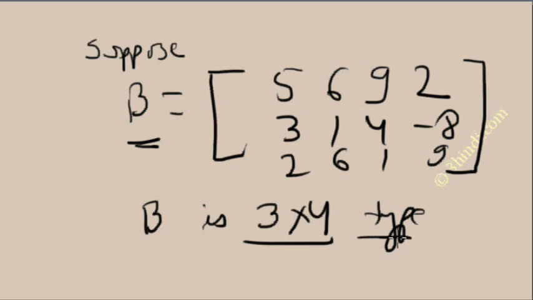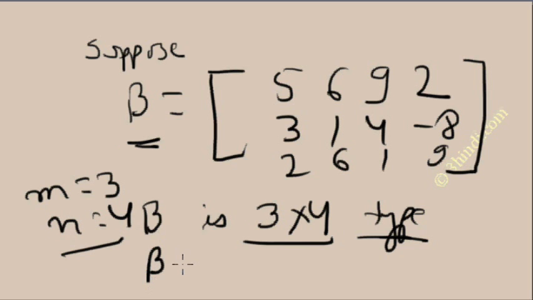The number of rows is also denoted by M, so here M is 3, and the number of columns is denoted by N, so N is 4. So B is M into N, where M is 3 and N is 4.